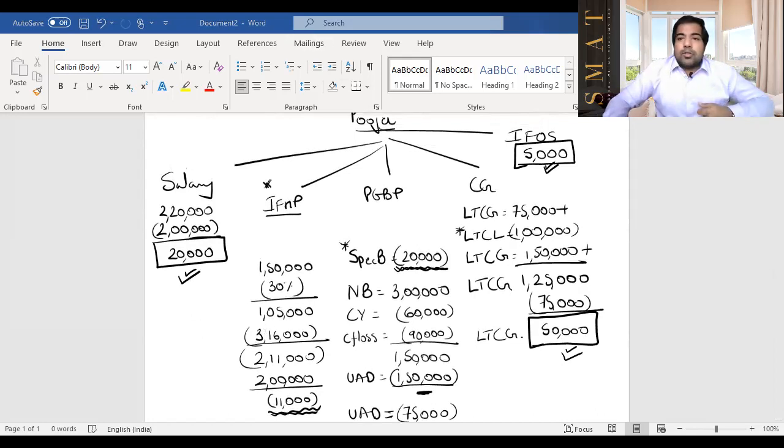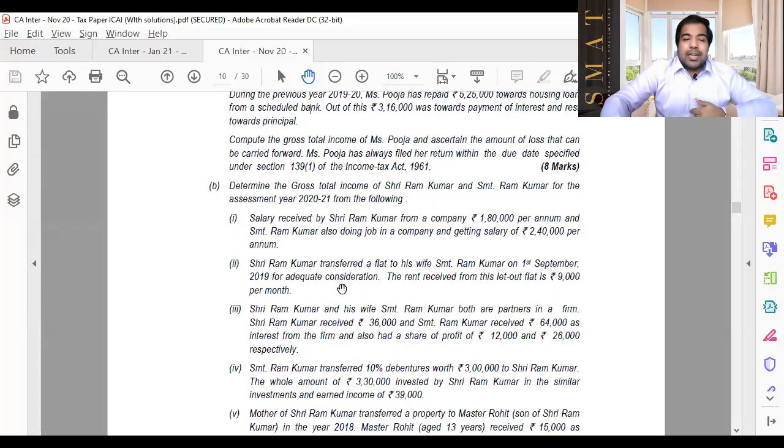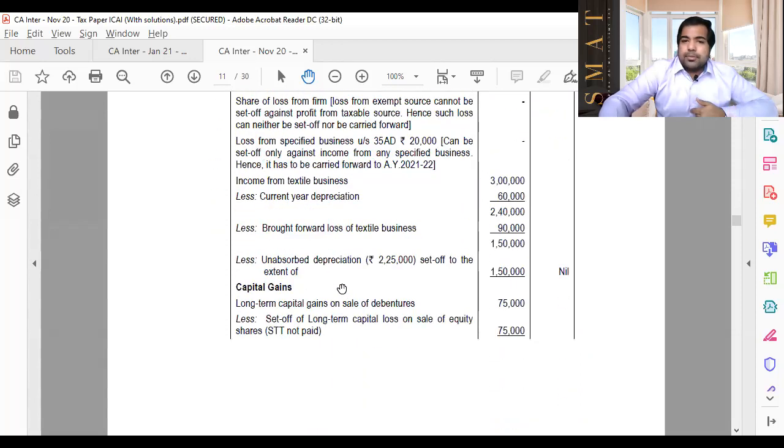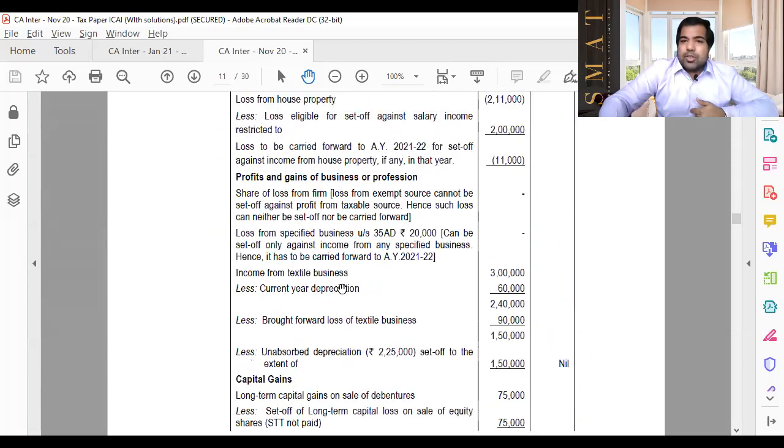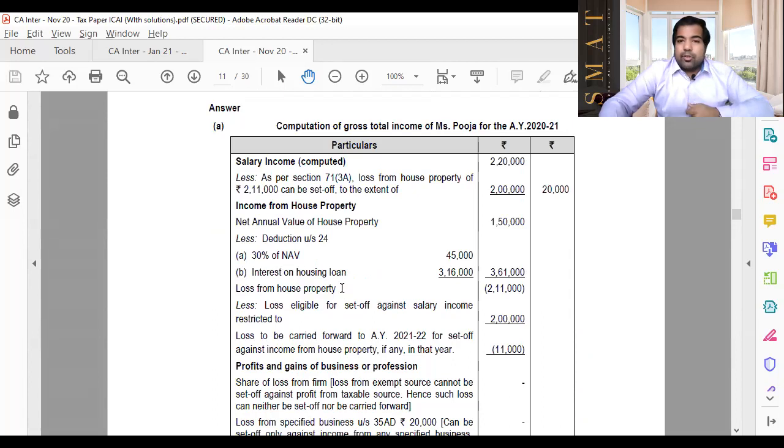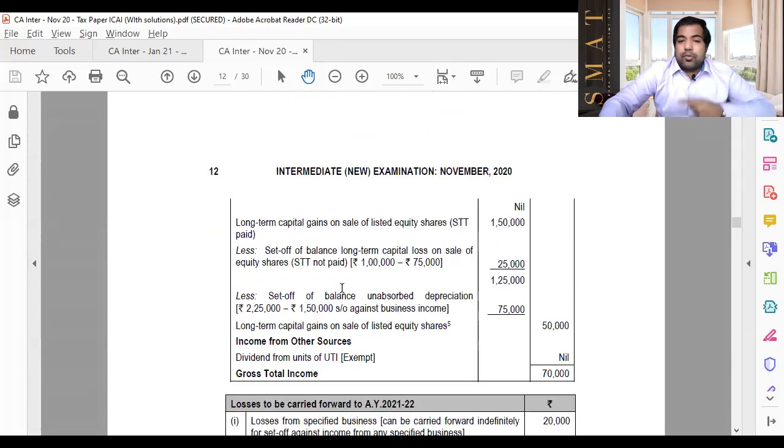Let's see. So our numbers are 20,000, 50,000, and 5,000. Let's check that. In the exam, of course, 5,000 they will not have because that time it was exempt. Let's see the examination answer. Guys, the examination answer, as you can see, is 20,000. There you can see that. Then 50,000, there you can see. And dividend income that time was exempt, but it will be taxable now. So these three numbers, your sum is absolutely right.